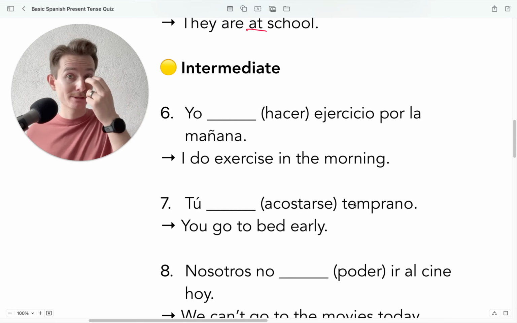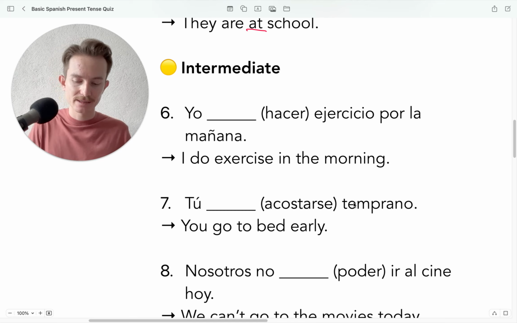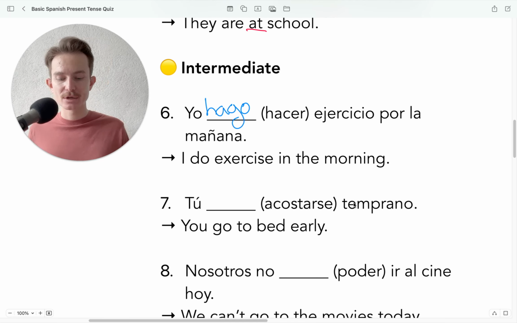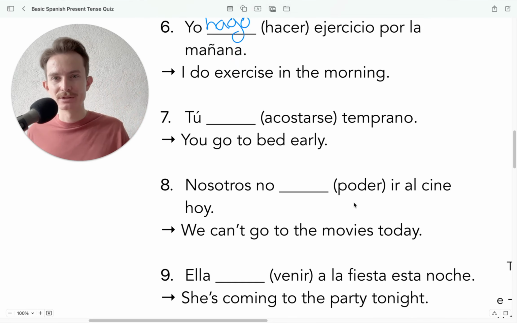All right, número 6. Yo blank ejercicio por la mañana. Okay, this is going to be yo hago. Now, this is also irregular in that first person form. Yo hago. For the other ones, tú, él, nosotros, and ellos, it's going to be haces, hace, hacemos, and hacen. But hacer is irregular in the first person. Yo hago. Okay? And we're going to take a look at why we do some of that in a second.